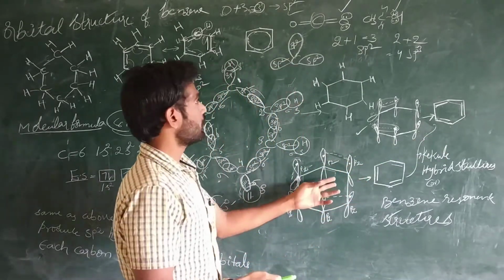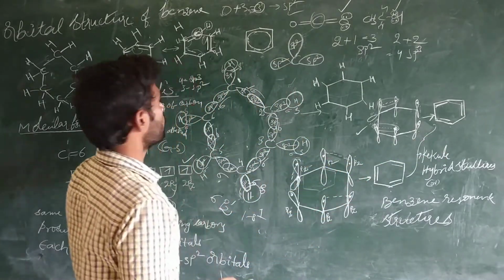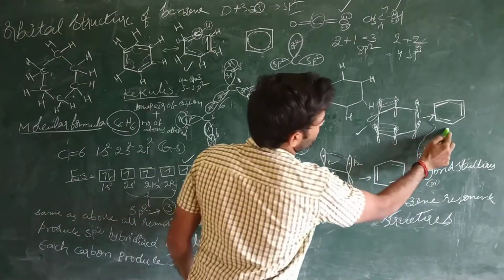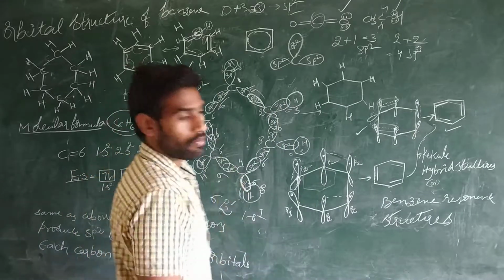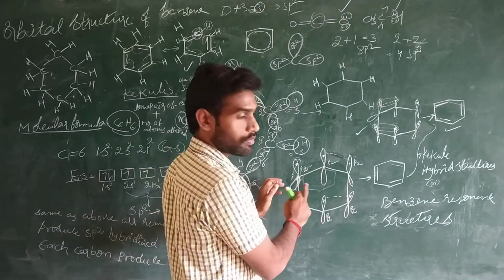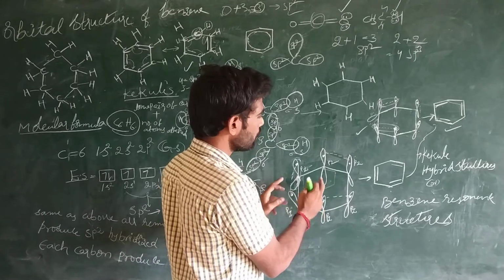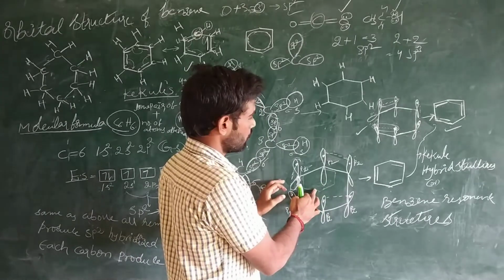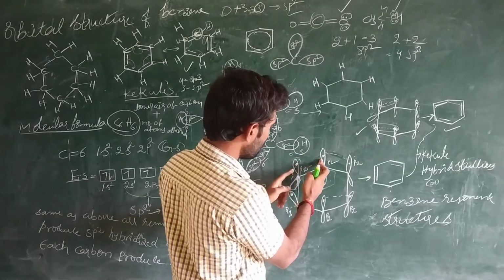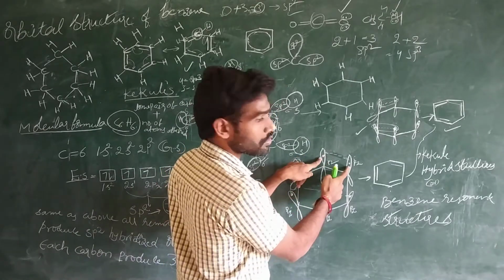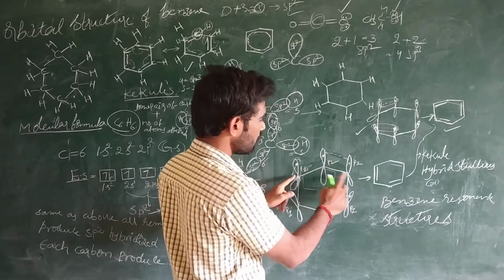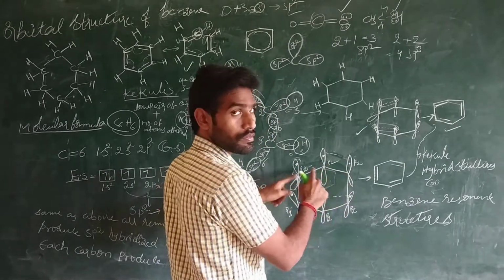And we said there are two forms of benzene, right? This form is this one, and this form is this one. But we have one more form. Every carbon contains the same pz orbital, right? In another case, one more chance is there. That is, if this pz orbital is not reacted with this one, it is reacted with this one, because they are in equal position, at equal distance.